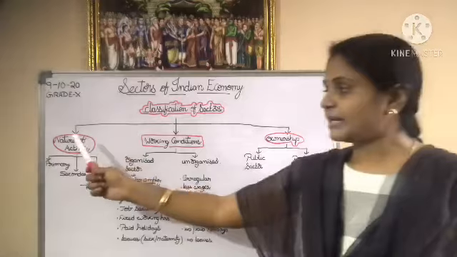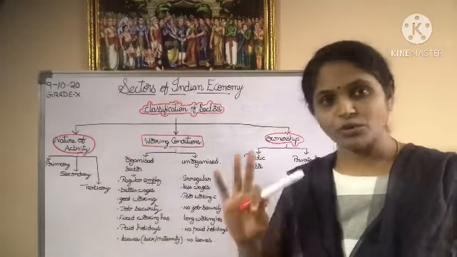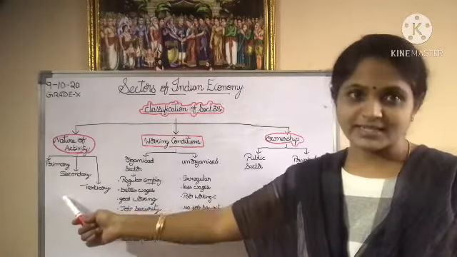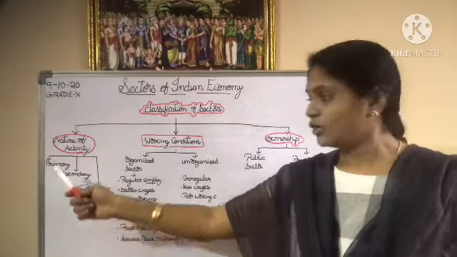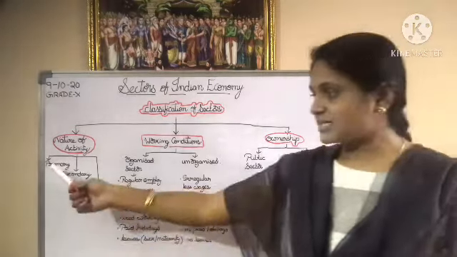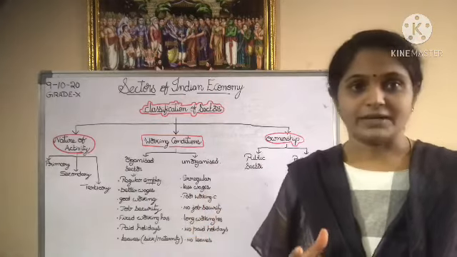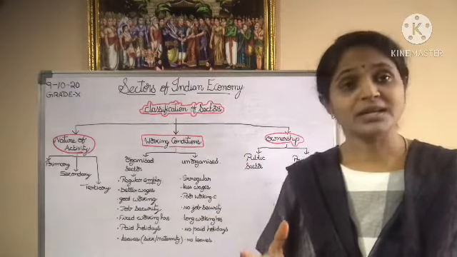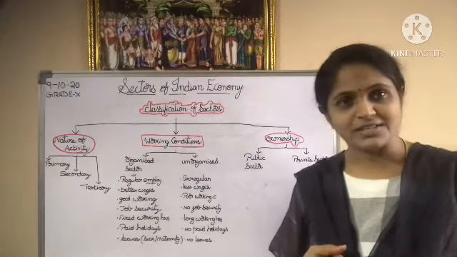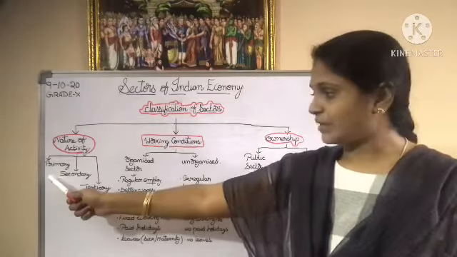Depending upon the nature of activity, the sectors are classified primarily into three. What are they? They are the primary sector, the secondary sector and the tertiary sector. You know what activities are carried out in these sectors. Primary sector means the agricultural sector, which involves all the activities which use natural resources like fishing, horticulture, agriculture, even mining. All this comes under the primary sector.